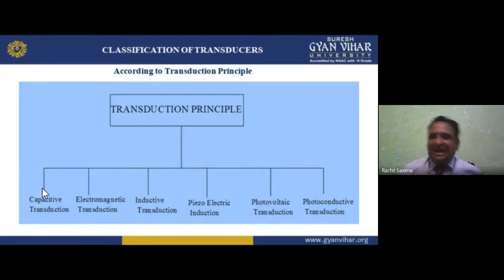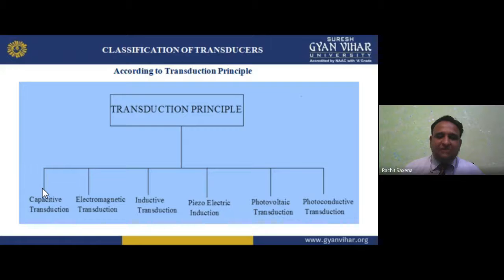If I move the dielectric, there will be some variation of the charges and variation of the voltage. So displacement is there and we are getting the variation. That comes under capacitive transduction. I hope you understand.